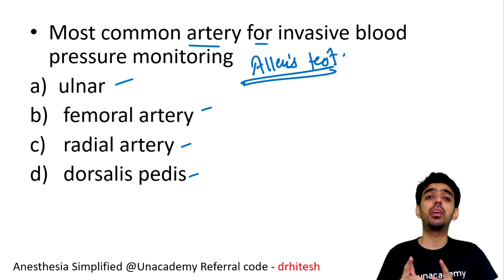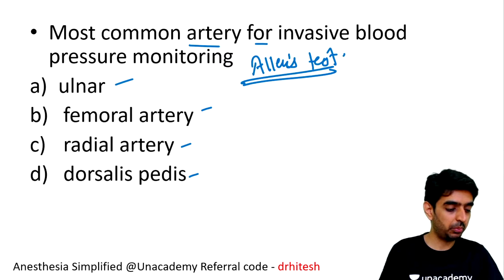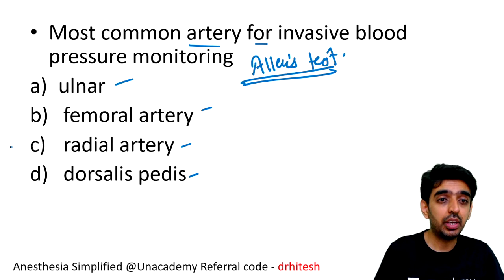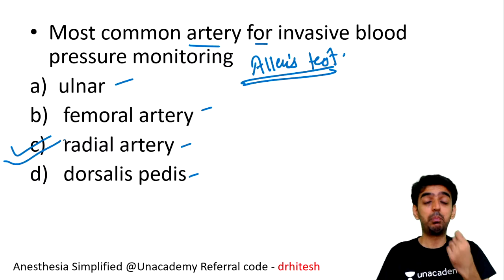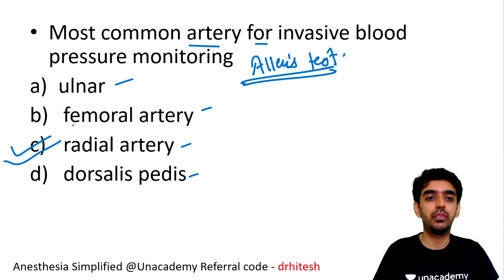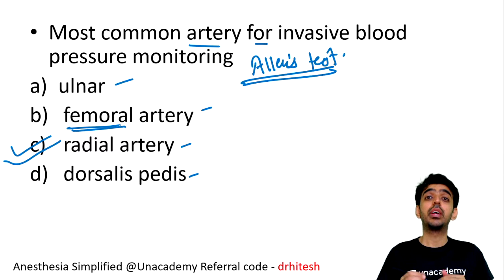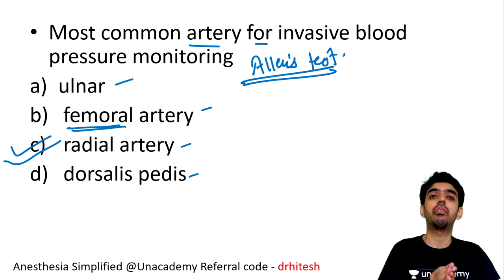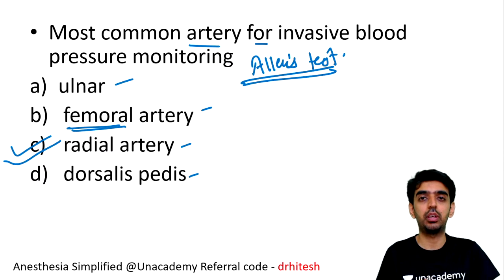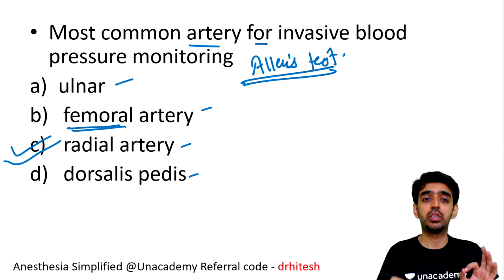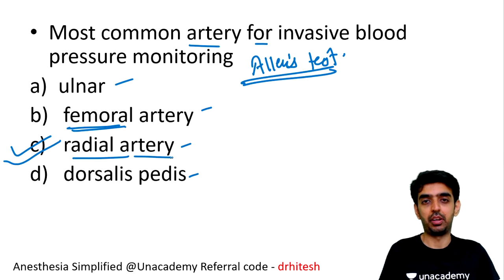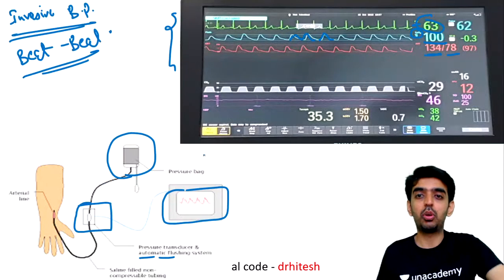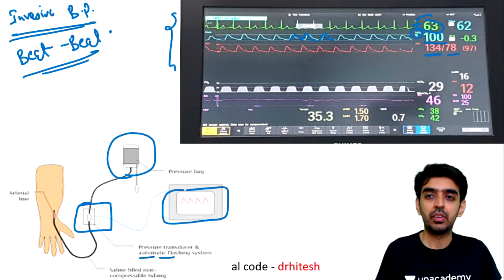So the most common artery for invasive blood pressure monitoring is the radial artery. Yes, that is the best answer. Second most common is the femoral artery. Yes, there is institute-to-institute preference as well. Some people prefer to cannulate the femoral artery over the radial, but the best answer for this question is the radial artery. Yes, what are the other monitors that you can see on the screen, guys?